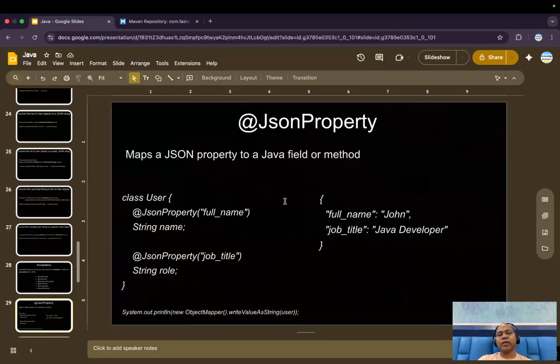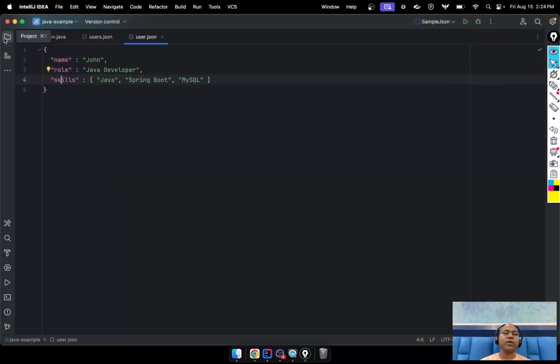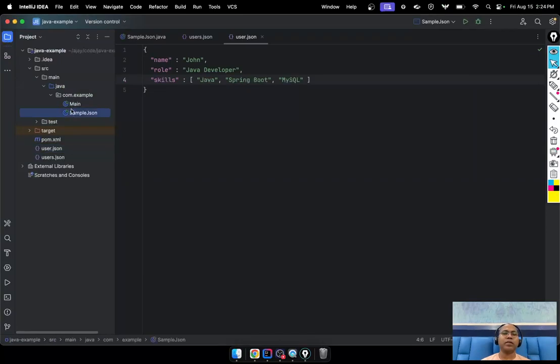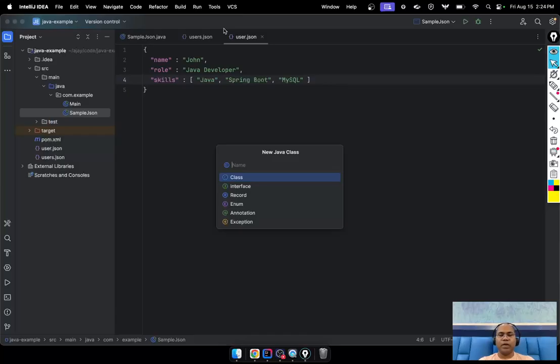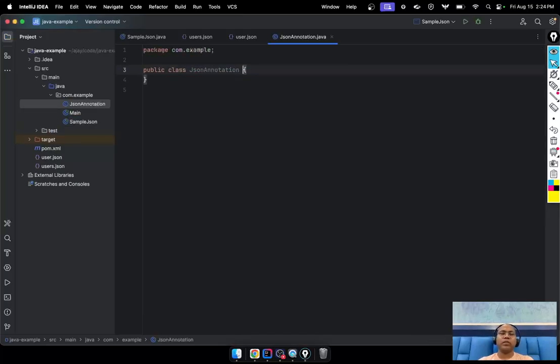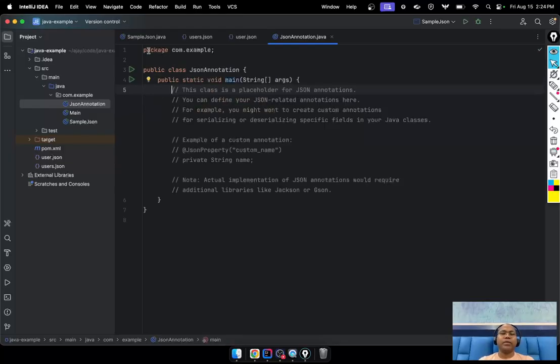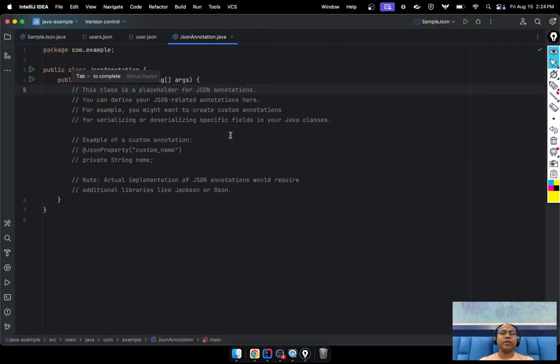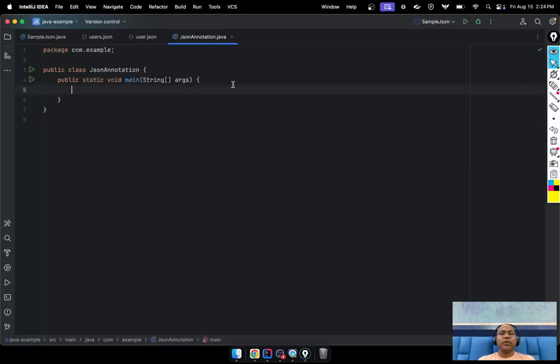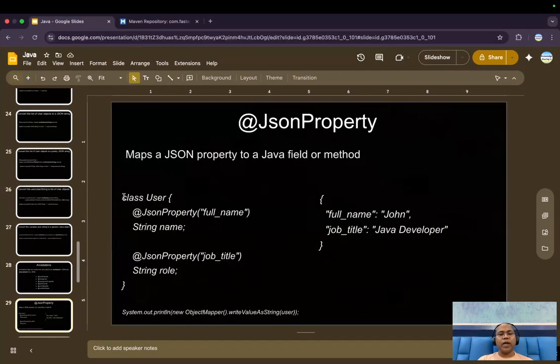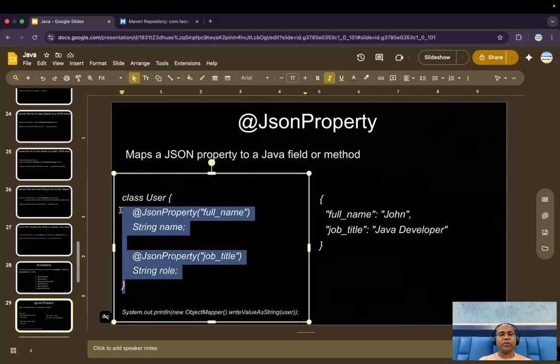So first, let's say you have a Java object simply. Let's create one more class, JsonAnnotation. Okay, so let's see. We have one simple Java object. Let's say we have a Java object.